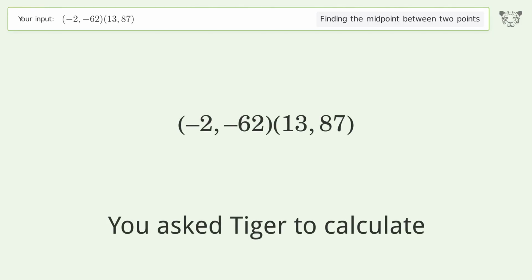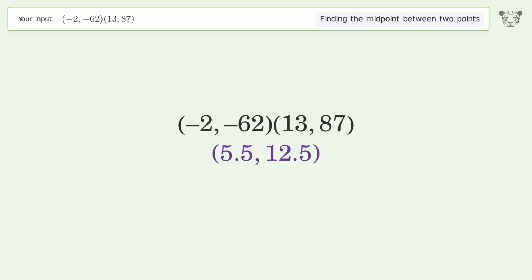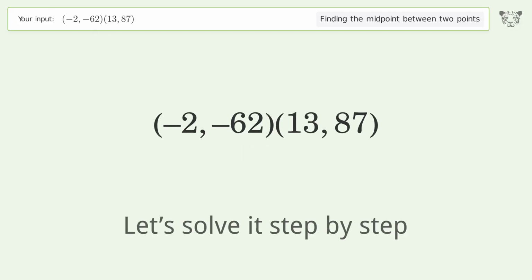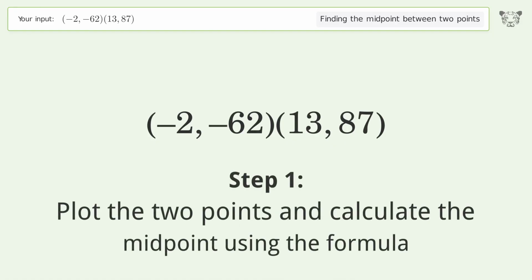You ask Tiger to calculate. This deals with finding the midpoint between 2 points. The midpoint between the 2 points is 5.5, 12.5. Let's solve it step by step. Plot the 2 points and calculate the midpoint using the formula.